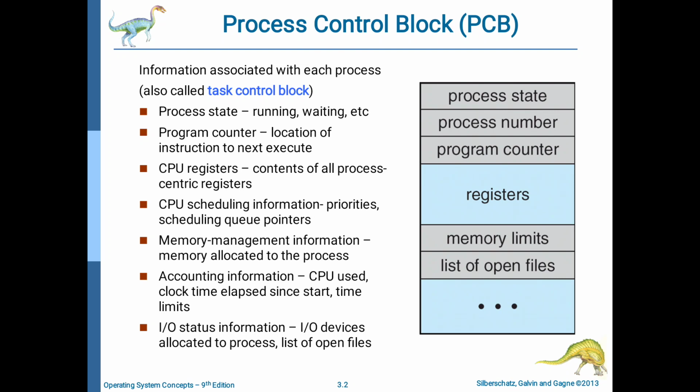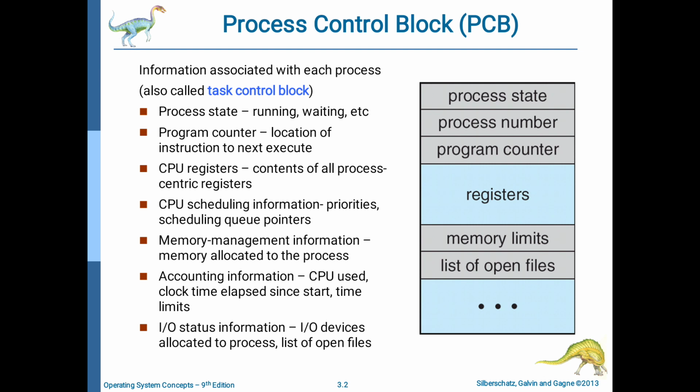What do we mean by process number? Here the process number is simply the unique number that is given by the operating system in order to identify that particular process. Just like a student has a roll number, which is used to identify that student by the faculty or the university, in the same way the process number is nothing but the unique ID assigned by the operating system to a particular process.